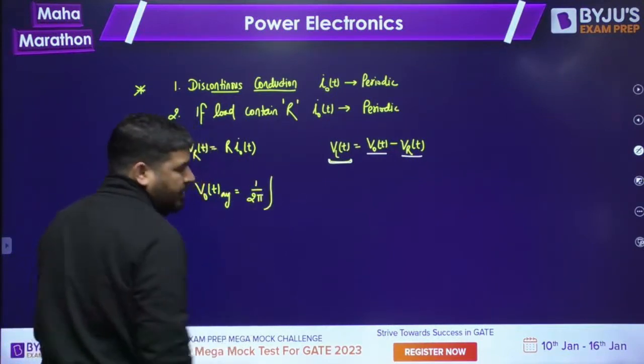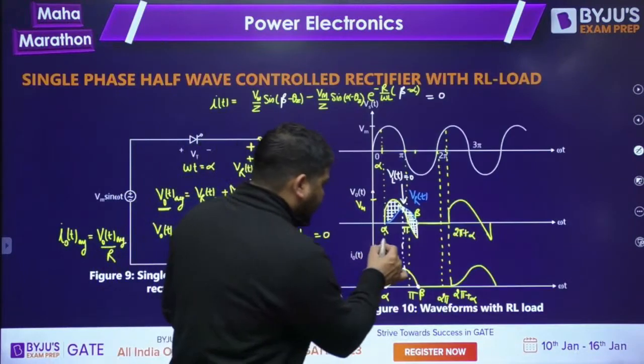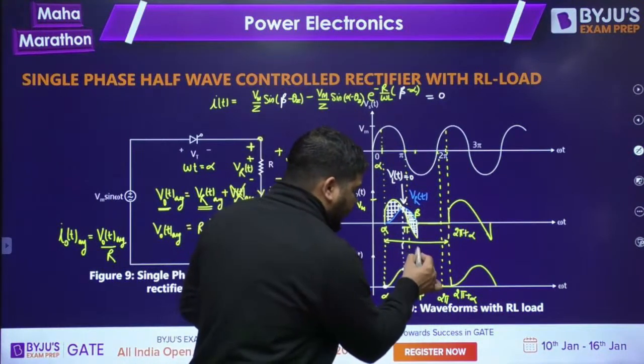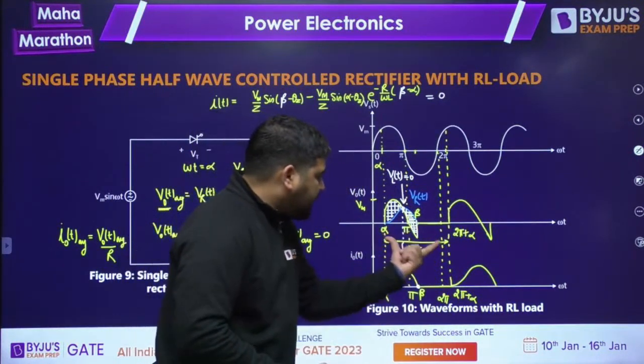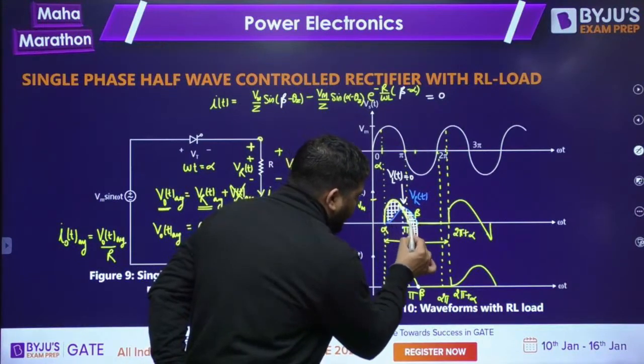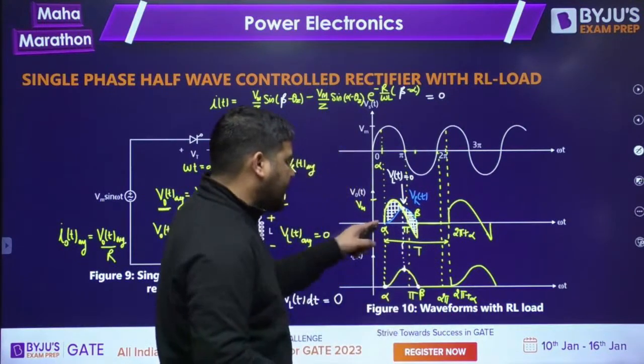Time period is 2 pi. I am taking from this point to this point, from alpha to 2 pi plus alpha. This is one period. In this period, the area will lie from alpha to beta only.